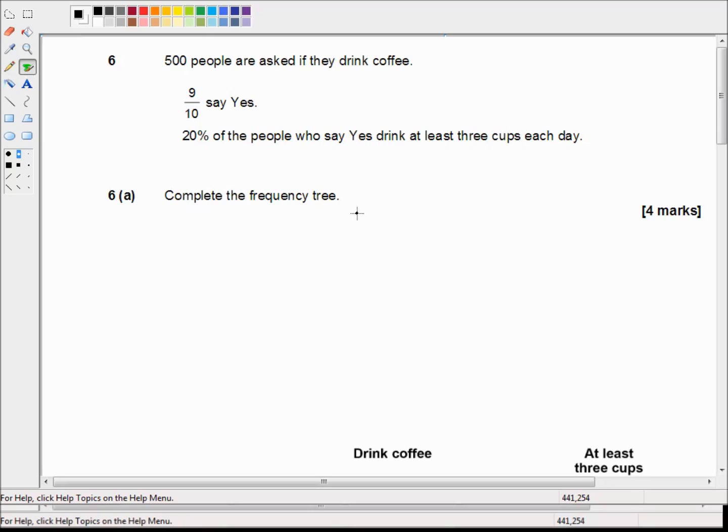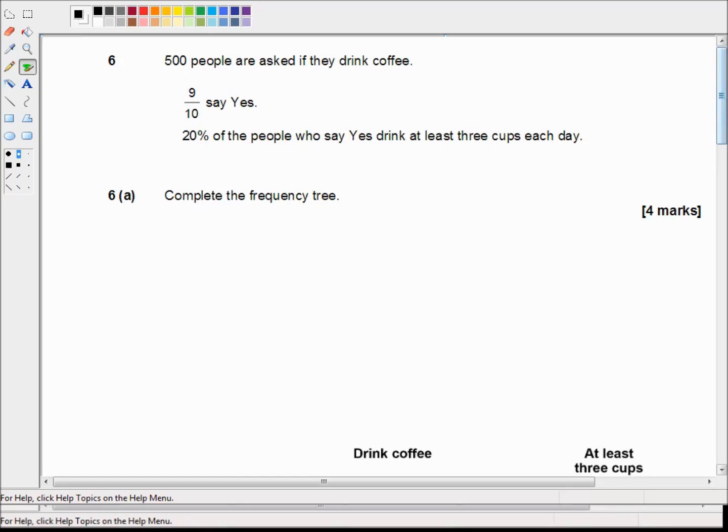Alright, we're picking up in question 6, which reads: 500 people are asked if they drink coffee. 9 out of 10 say yes. 20% of the people who say yes drink at least 3 cups each day. And then question 6a says complete the frequency table. Well, I'm glad there's a frequency table because that information is actually quite difficult to process.